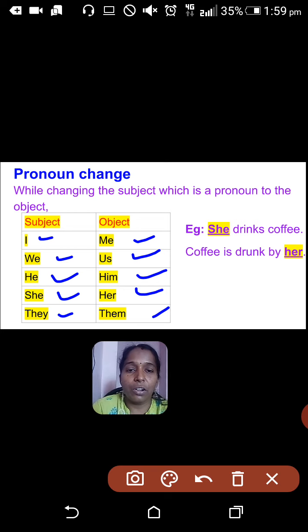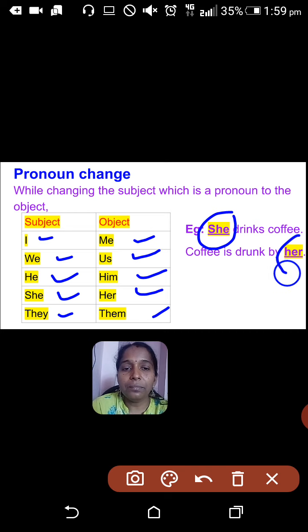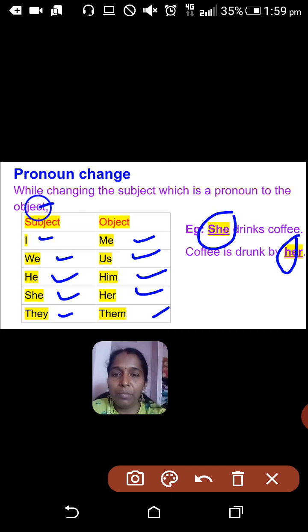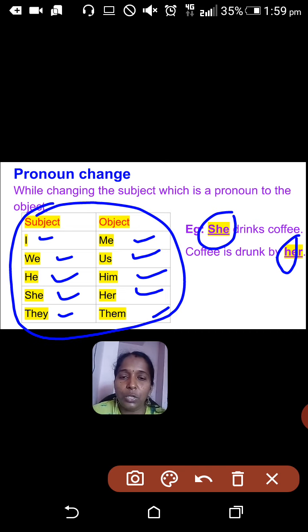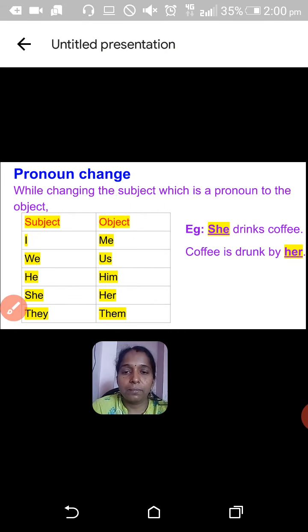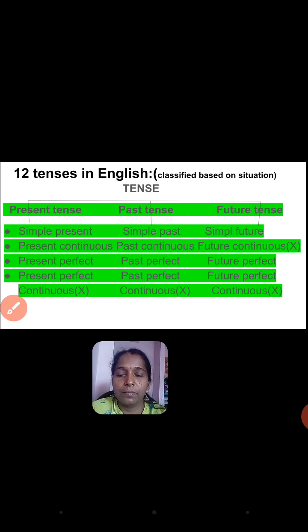She drinks coffee. See here, if you see, the subject is a pronoun, she. Okay, so when you change the she as object, how it will be changed? Coffee is drunk by her. This she is changed to her here. Okay, so this is what the tabular column tells you. This is very important. You have to learn it, you have to memorize it. There is no other way. Okay, so next change.